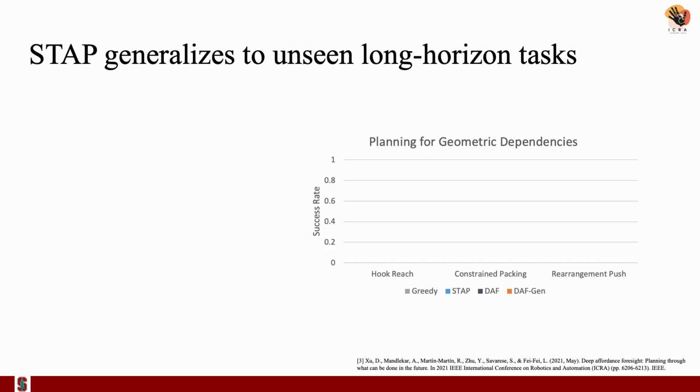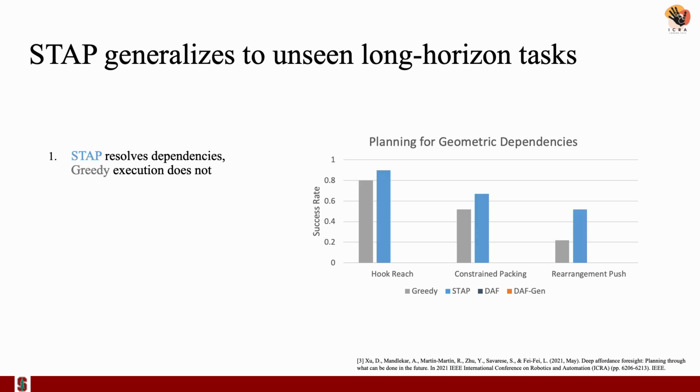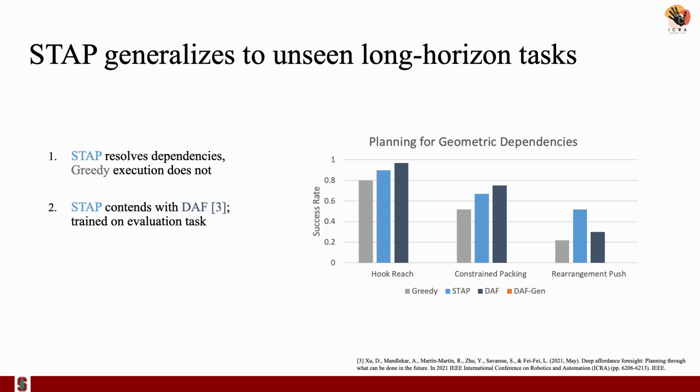We study the success rate of STAP compared to other planning methods on tasks with long horizon geometric dependencies. STAP plans to resolve geometric dependencies between skills, allowing it to outperform greedy, which simply executes the skills one after another. We also compare it to a state-of-the-art learning to plan method, deep affordance foresight, which trains a single model per task that it will be evaluated on, in contrast to STAP, which must generalize to all downstream tasks. STAP performs comparably to deep affordance foresight on the first 2 domains and outperforms it on the third. Lastly, we find that deep affordance foresight often does not generalize well to tasks that it has not seen during training, even when the task contains similar geometric dependencies.